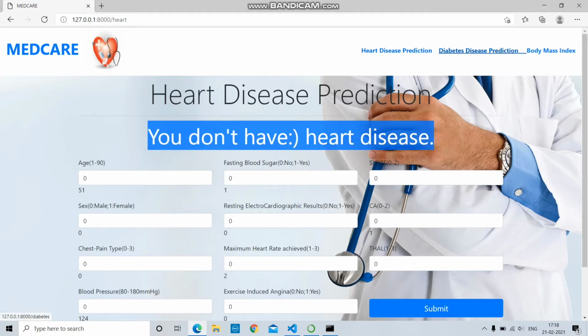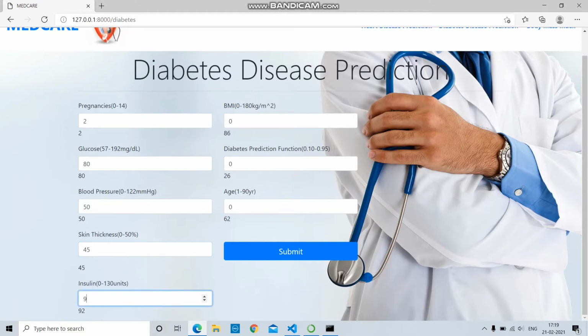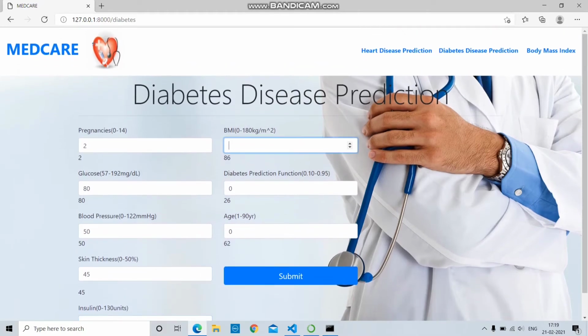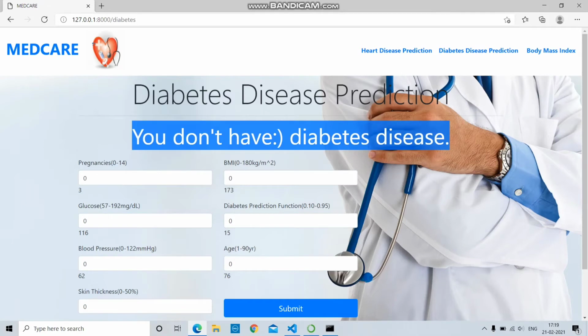Then diabetes disease prediction. Here the same procedure is followed as in heart disease prediction. The values are getting automatically loaded from the API and we have to enter them. Then after clicking on the submit button, it will call the diabetes method in Python and will predict whether the person is having diabetes or not. Here the person is not having diabetes.